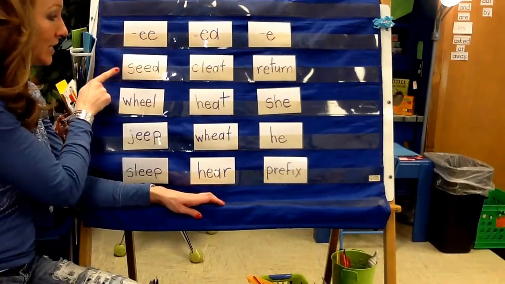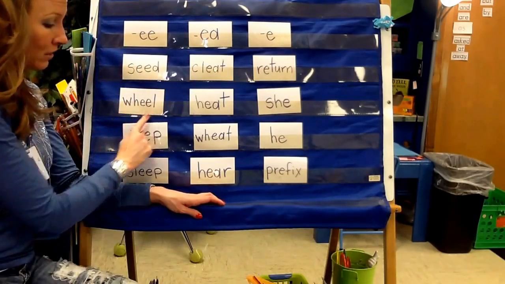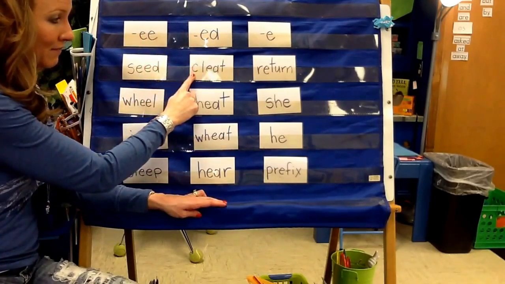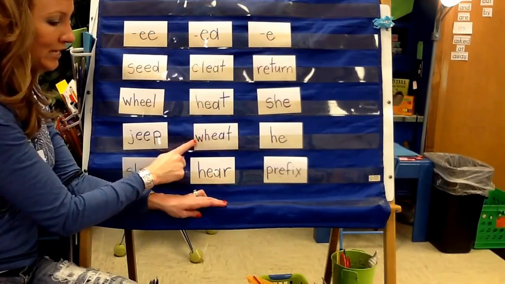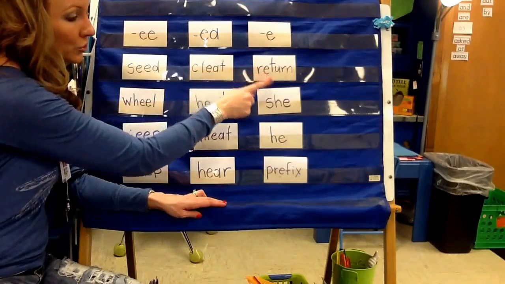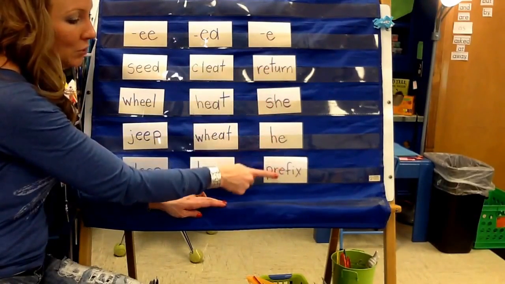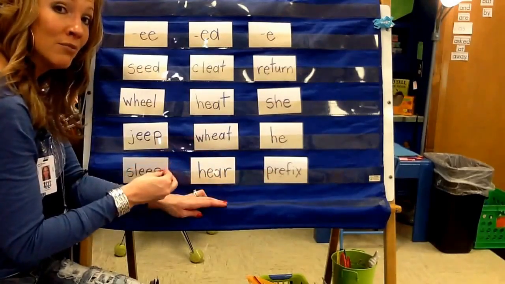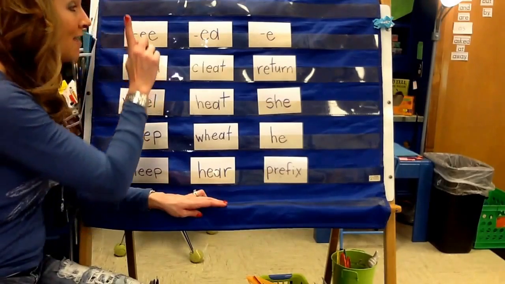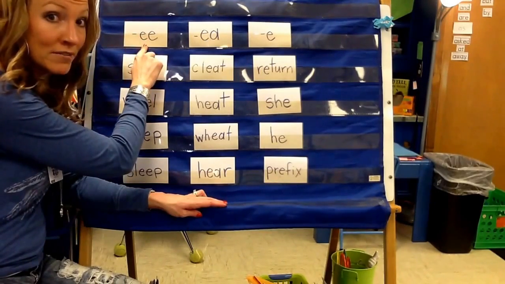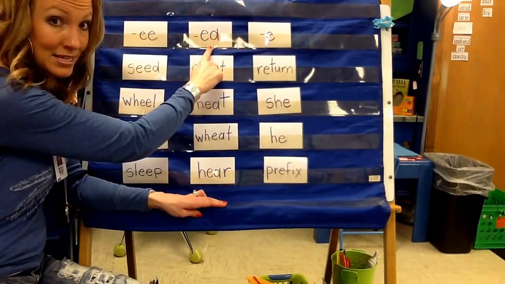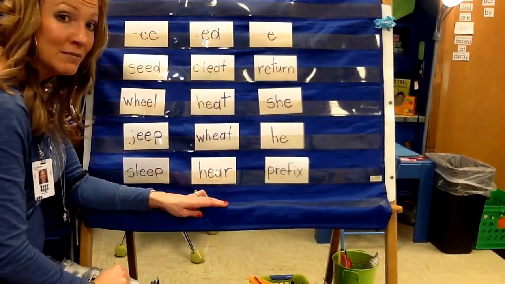And then when you're all done, I want you to read through your list one more time. So under EE we have seed, wheel, Jeep, and sleep. Under EA we have cleat, heat, wheat, and here. Under E: return, she, he, prefix. Now, if you can't read all the words, do the best that you can, and I want you to remember that when you see EE, one of the sounds that it can make is E. EA can make the E sound, and E by itself can make the E sound.